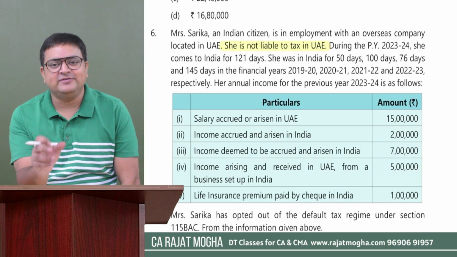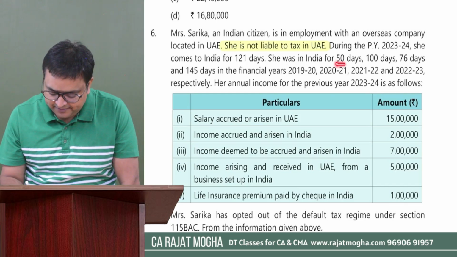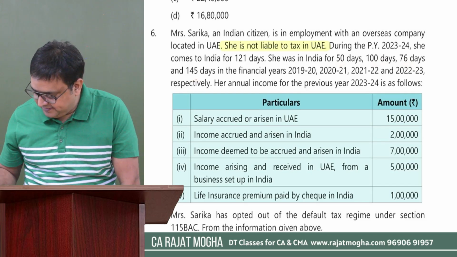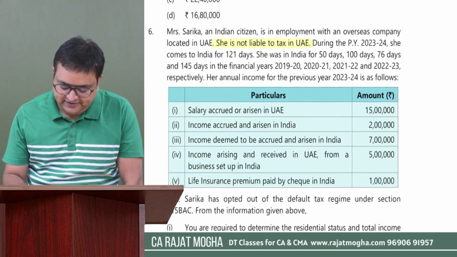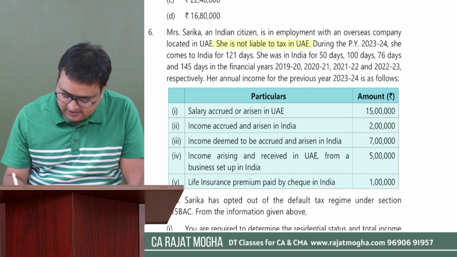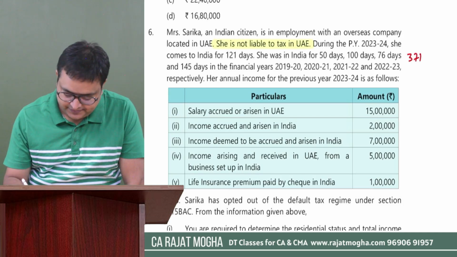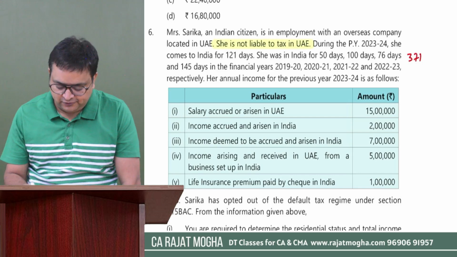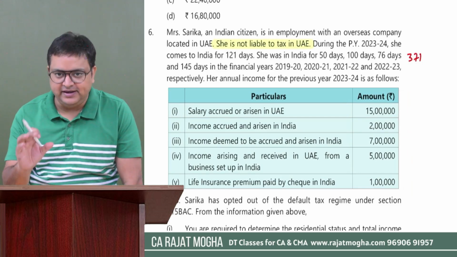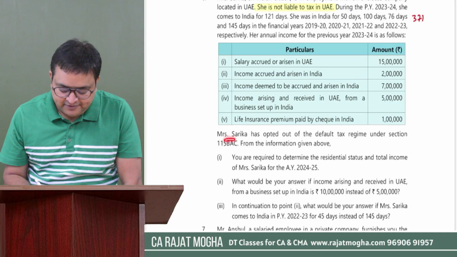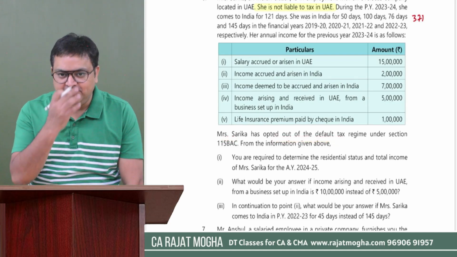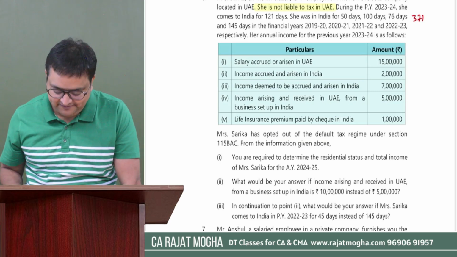Actually, they have given the information of the last 4 years. Okay, let me sum it up: 50 plus 100 plus 76 plus 145, that is 371. Her annual income for the previous year 23-24 is as follows. So we have been given some information regarding her income. Mrs. Sarika has opted out of the default tax regime. She is not opting for section 115BAC. She has opted out, that is, the optional tax regime.